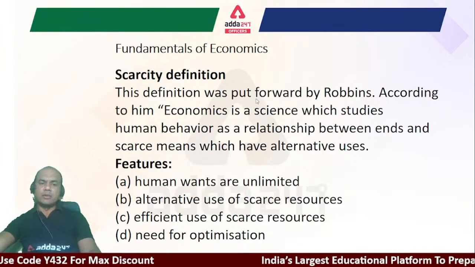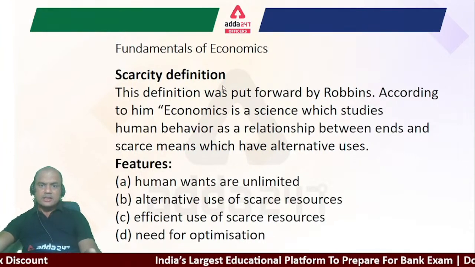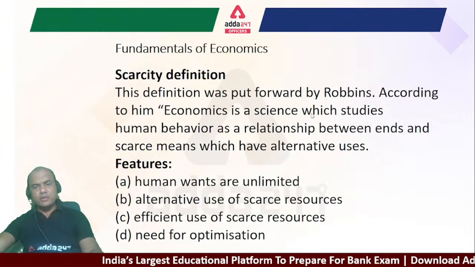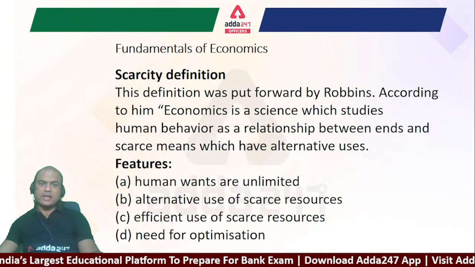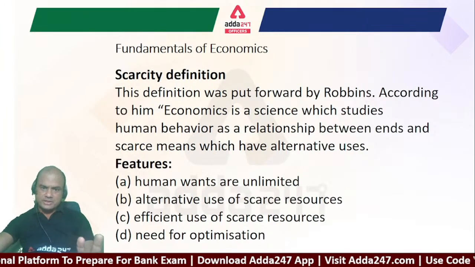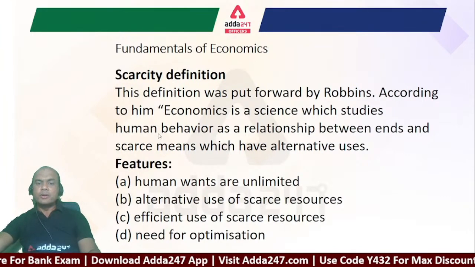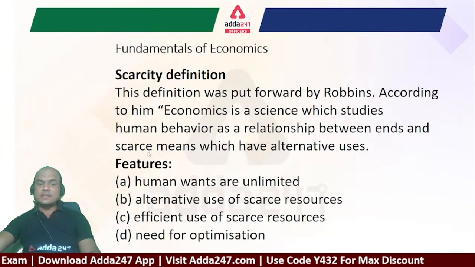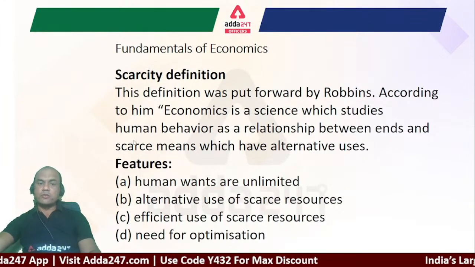Okay, remember Marshall's definition is about the human being, right? This Robbins definition is again about the human being. So only Adam Smith talks about the nations. Remaining everyone talks about human beings. Okay, so it is a science which studies human behavior as a relation between the ends and the scarce means. Now here he defines something else, which is not defined by Marshall.